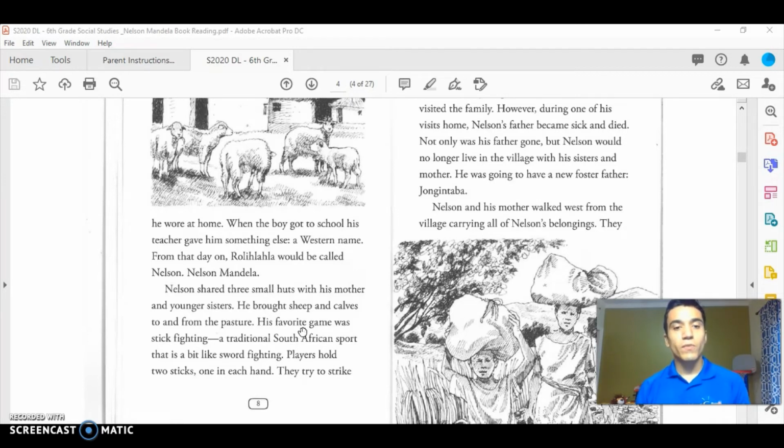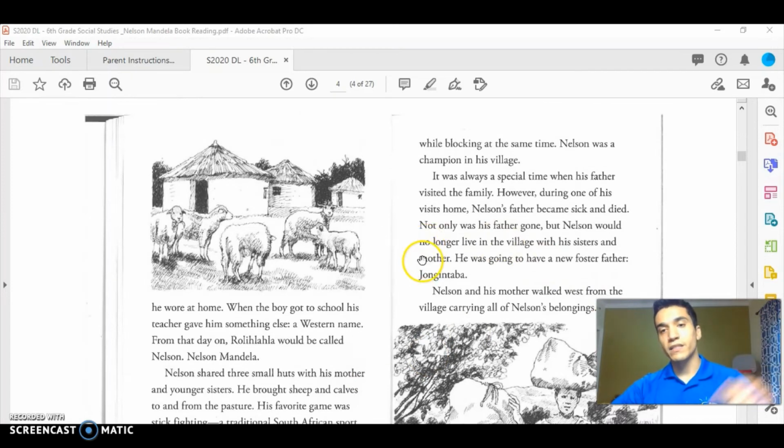Nelson shared 3 small huts with his mother and younger sister. He brought sheep and calves to and from the pasture. His favorite game was stick fighting, a traditional South African sport that is a bit like sword fighting. Players hold 2 sticks, one in each hand. They try to strike each other while blocking at the same time. Nelson was a champion in his village.